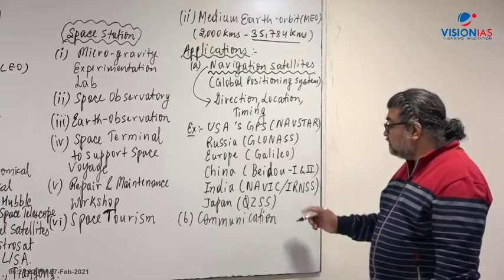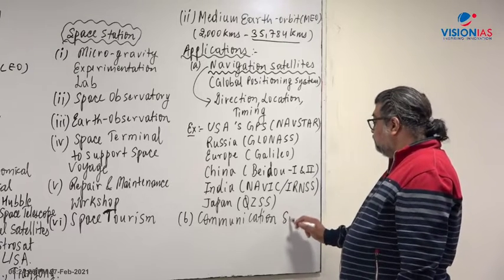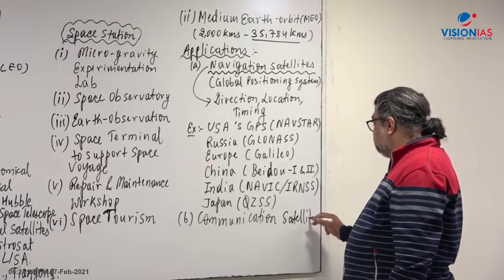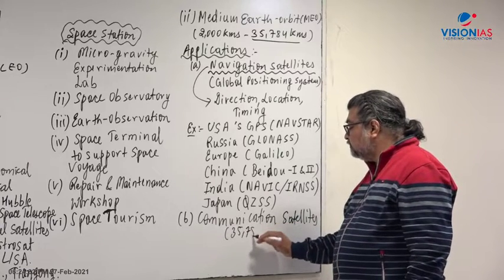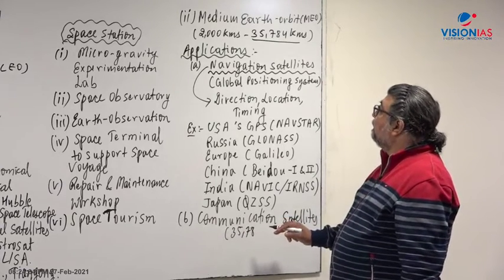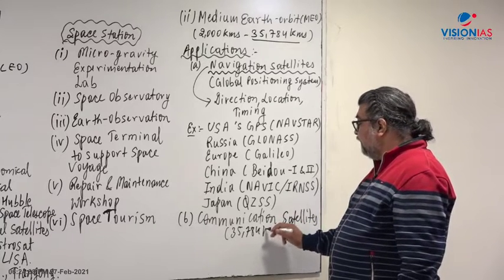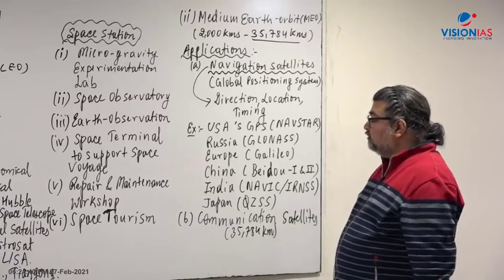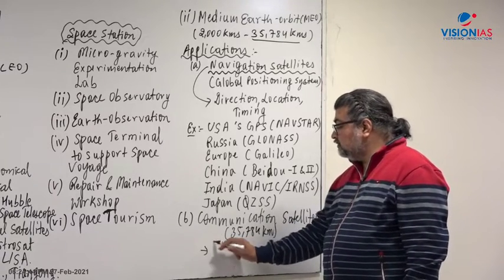Where does that communication satellite come? It comes in the geostationary orbit, that is 35,784 kilometers, roughly 36,000 kilometers. There we have the circular type of orbit called the geostationary orbit.